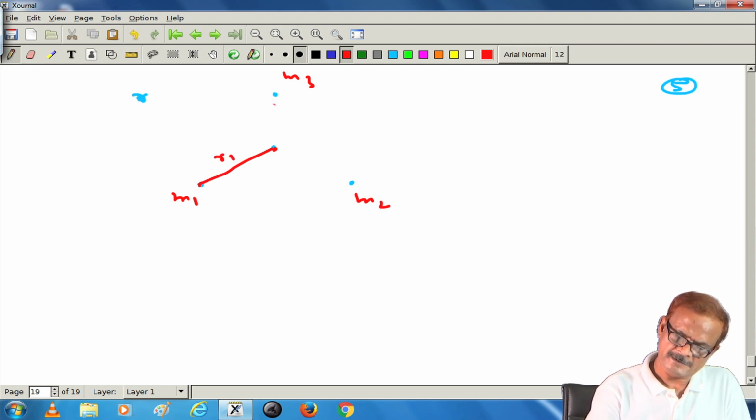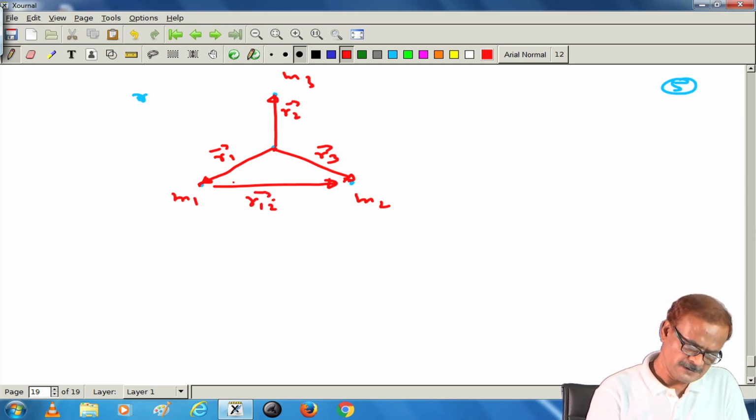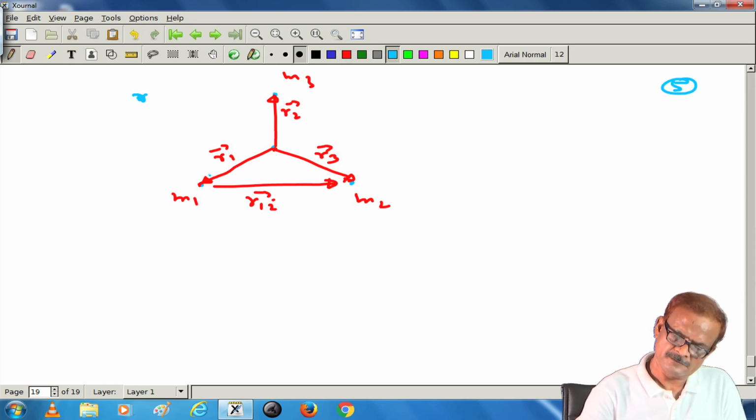This vector we write as r1, this vector as r2 and this vector as r3. Then this vector we will represent by r12, and similarly r13 we can represent like this, from this place to this place.